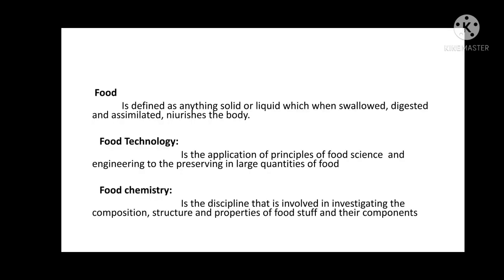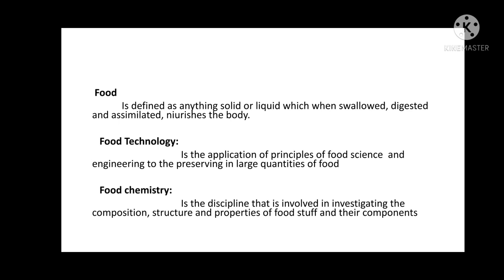In this video, we are going to learn the basic definitions related to food science and technology. First definition is food. In this world, every living organism needs food. Food is defined as anything in this world, solid or liquid, that should be edible, and after digestion that should supply nutrients to our body.